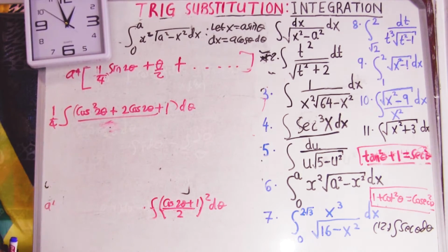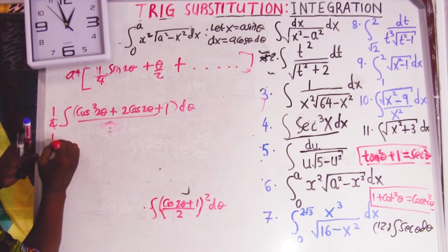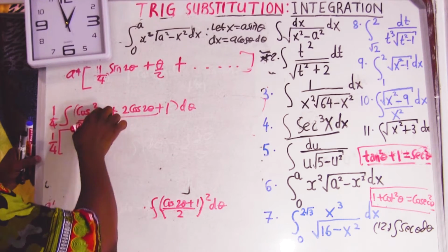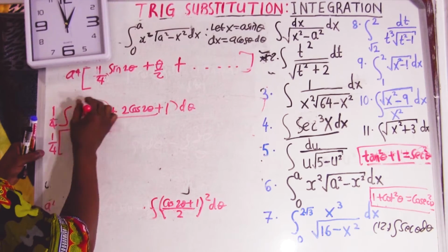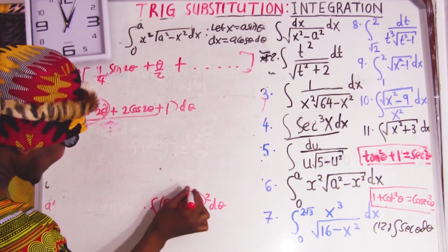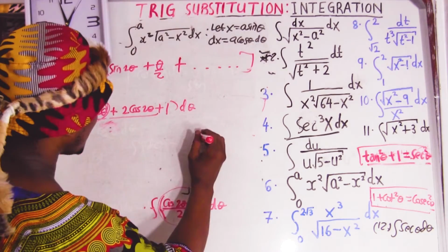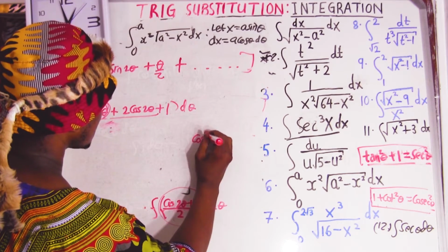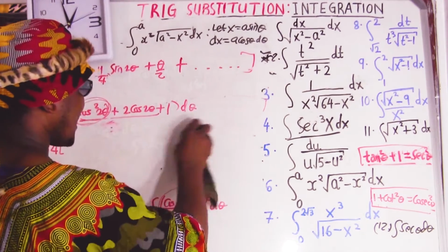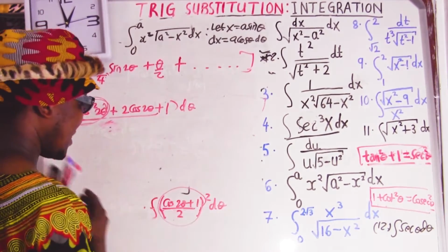So I can separate each one separately, and I'll say 1 over 4 times the integral of this. But this is a double angle. From the double angle, if somebody gives you cos square, just like I said before. Some people don't know, and that's my concern. Some people may not know what's happening.